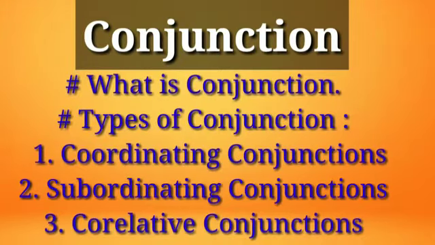See every letter of these conjunctions: F, A, N, B, O, Y, S. FANBOYS. F stands for for, A stands for and, N stands for nor, B stands for but, O stands for or, Y stands for yet, and S stands for so. This famous acronym we can remember for a long time. Coordinating conjunctions are FANBOYS.